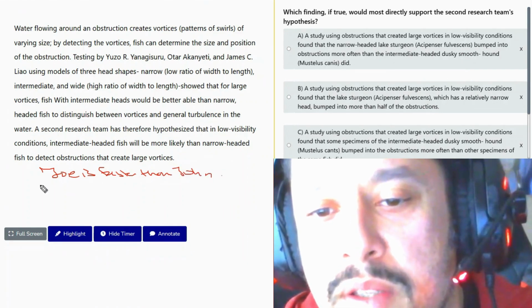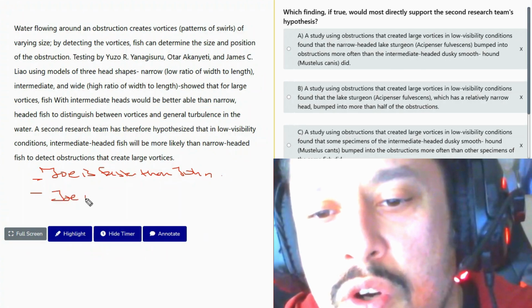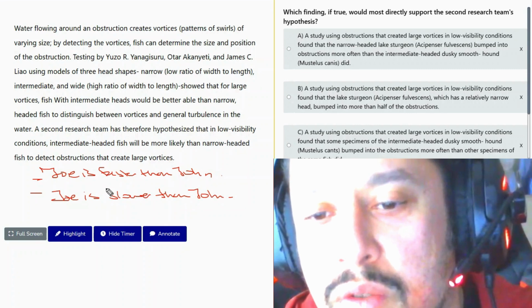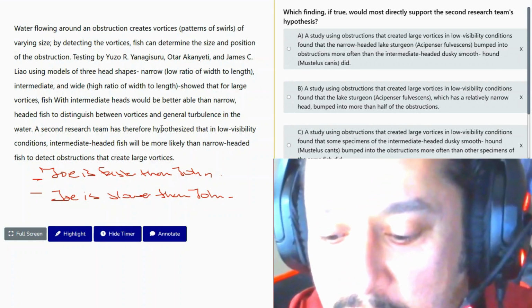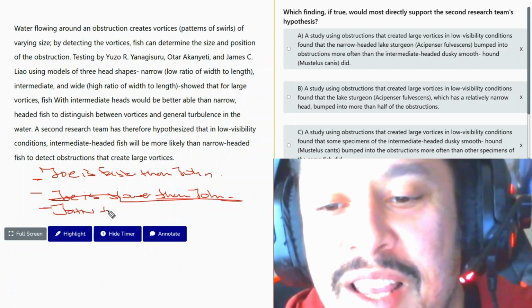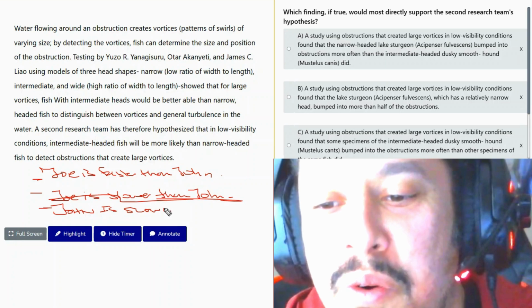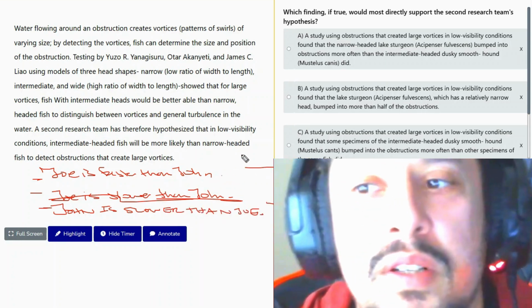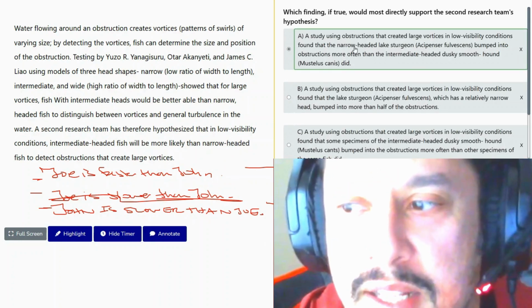Do you see that statement? Also, you can say John is slower than Joe. You see how these are the same things? And answer A is basically telling us that same thing.